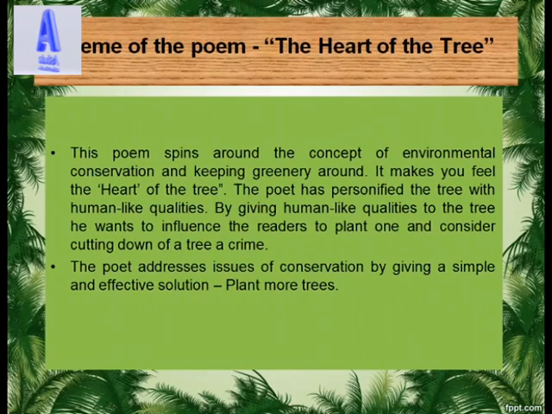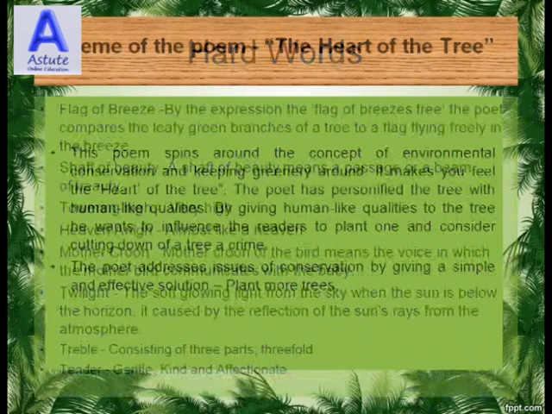Now let's see the theme of the poem, The Heart of the Tree. This poem spins around the concept of environmental conservation and keeping greenery around. It makes you feel the heart of the tree. The poet has personified the tree with human-like qualities. By giving human-like qualities to the tree, he wants to influence the readers to plant one and consider cutting down of a tree a crime. The poet addresses issues of conservation by giving a simple and effective solution: plant more trees.